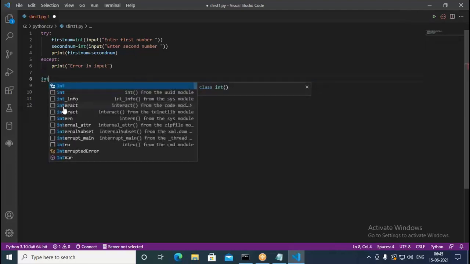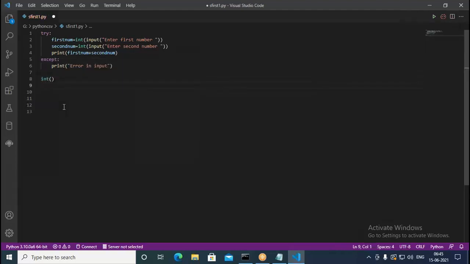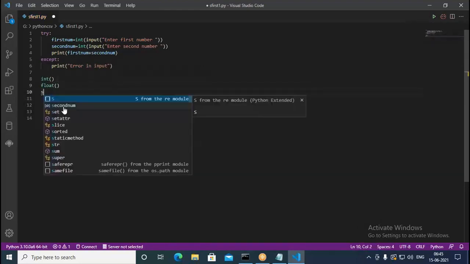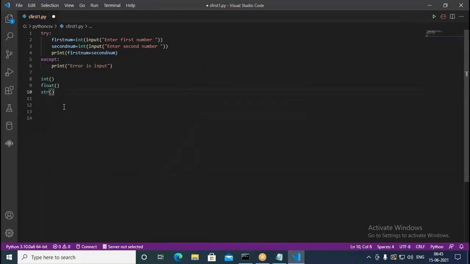So basically we have these casting mechanisms: int, then float, and the other one is str. So we have three different things. With the help of these, we can convert data from one type to another type.